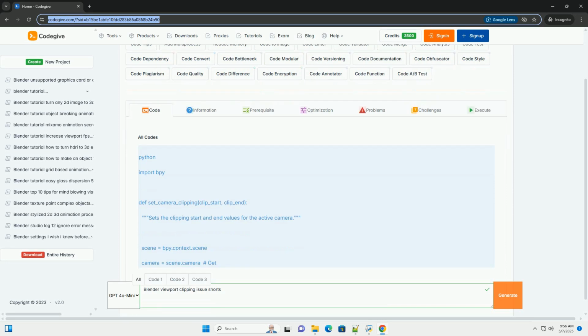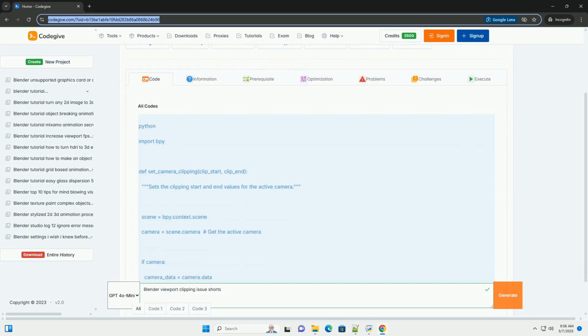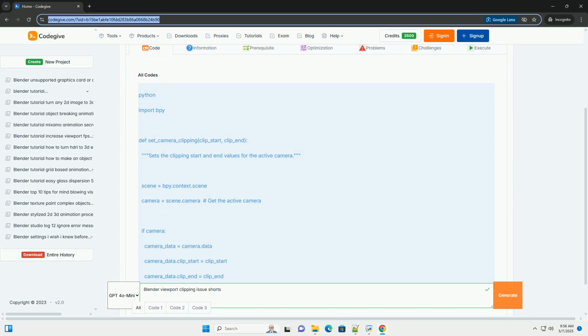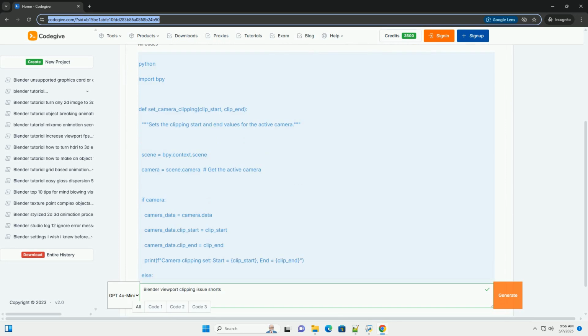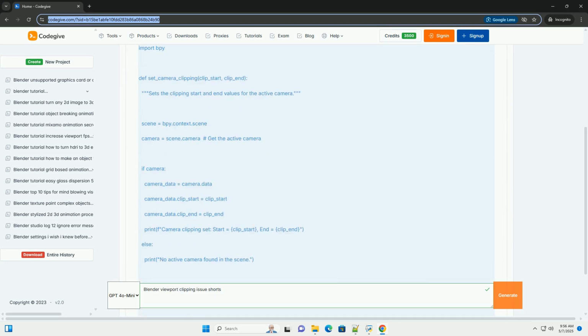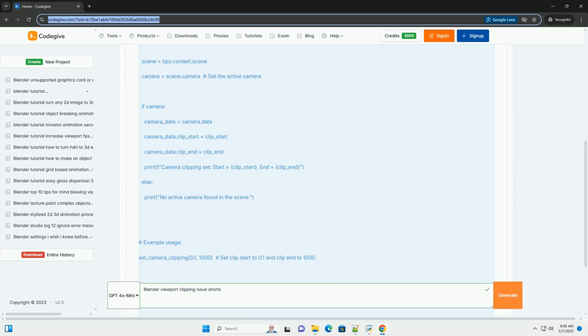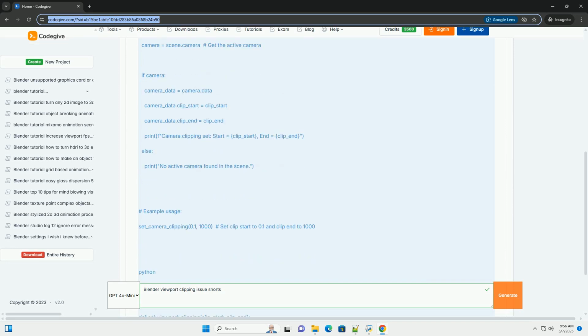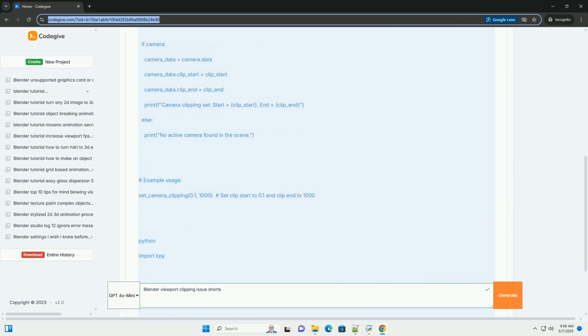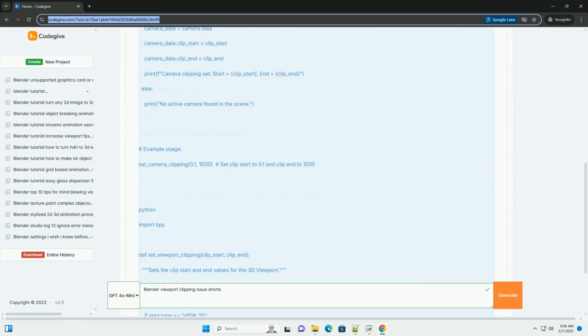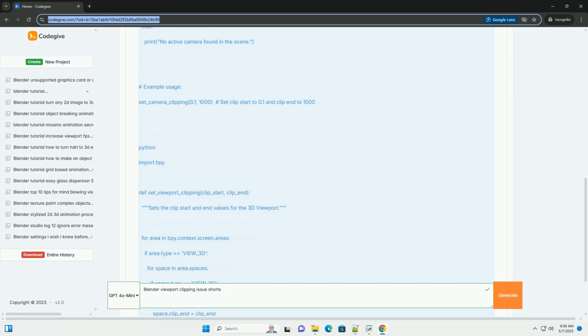OK, let's dive into the frustrating world of Blender's viewport clipping issues and how to mitigate them. This will be a detailed guide covering the problem, its causes, symptoms, debugging techniques, and scripting solutions. We'll include Python code examples to help you adjust clipping values.